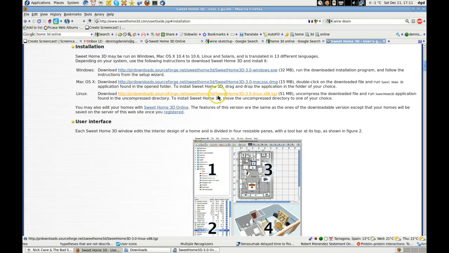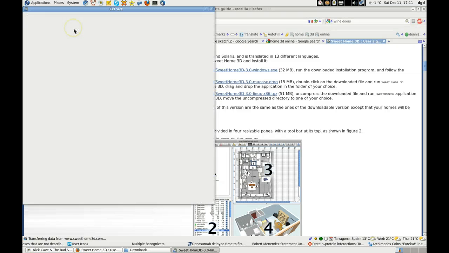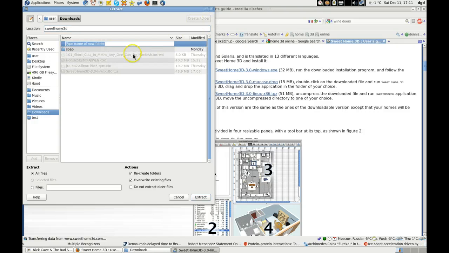Alright, Linux, tar.gz, uncompress to install. Okay, run the sweethome3d application found in the uncompressed directory. So let's go. sweethome3d and create the folder.